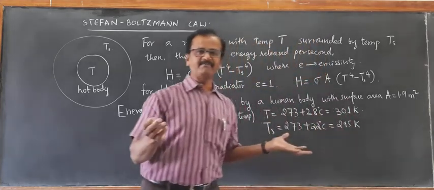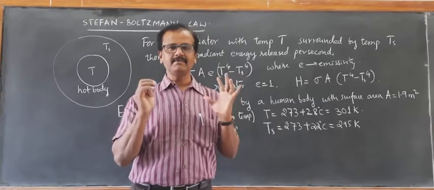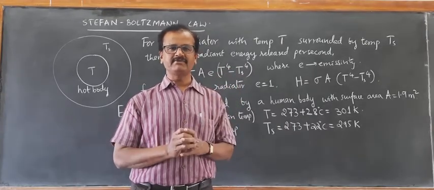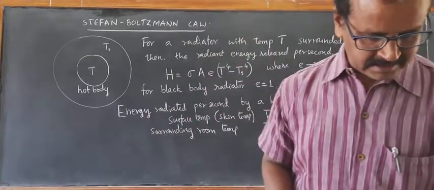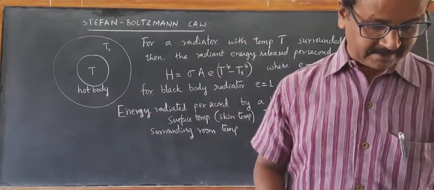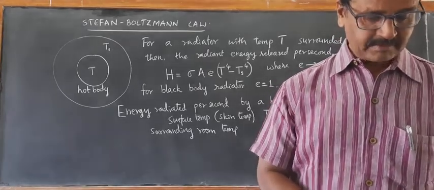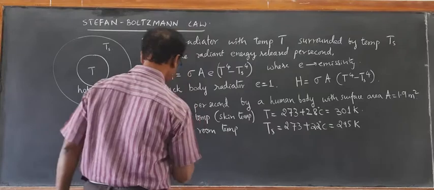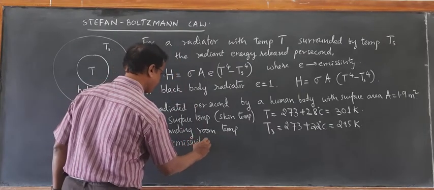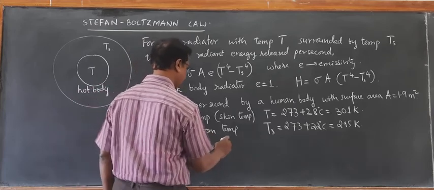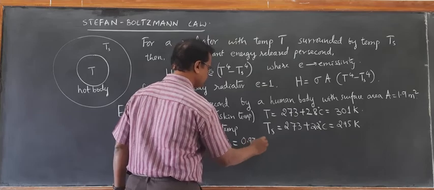And our body is not a perfect black body. Our bodies have some fraction of emissivity. It is found that the emissivity of the human body is almost 0.97 for the relevant region of electromagnetic radiation. So E for that person is 0.97.